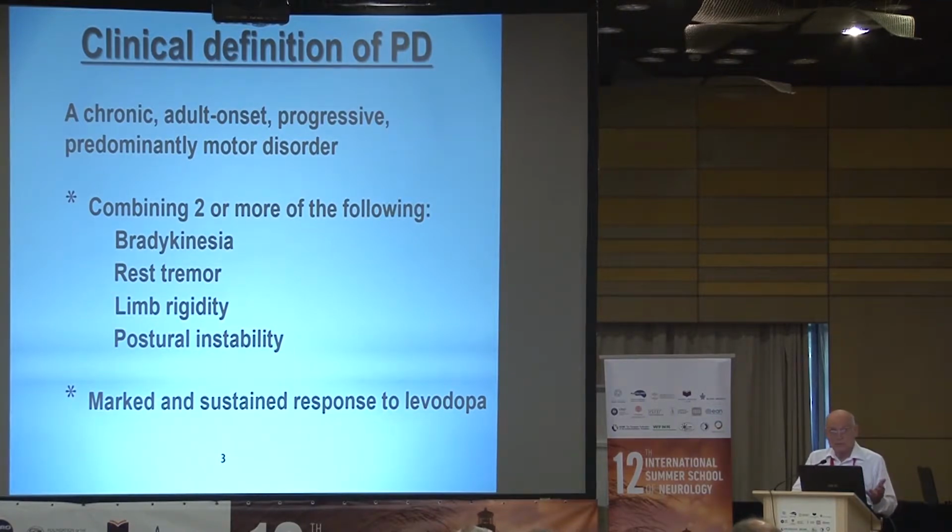But Fabrizio also alluded to this: there is also the underlying pathology, which we assume occurs in these patients. So what is the pathological definition of Parkinson's disease? Let me ask my co-chairman, please, Professor Bajanaro, what is the pathological definition of Parkinson's disease?